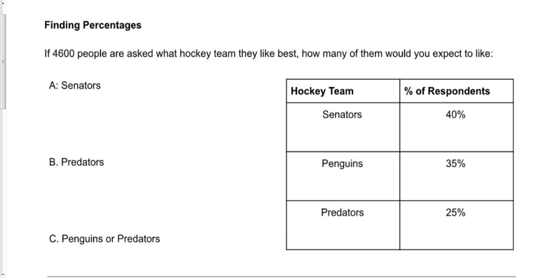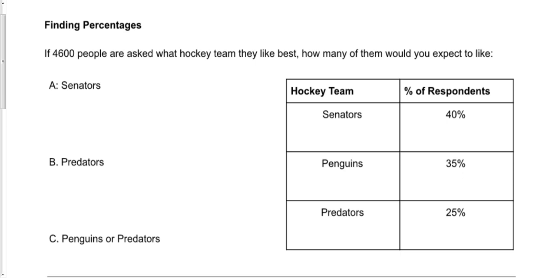Next thing that we want to review is how to actually find percentages or use percentages. In this case, I'll give you a percentage of people that like something, and you have to tell me what's the actual number of people that enjoy that particular topic. Let's say, for example, 4,600 people are asked what hockey team they like best. How many of them would you expect to say the following? What's the number of people that say this?